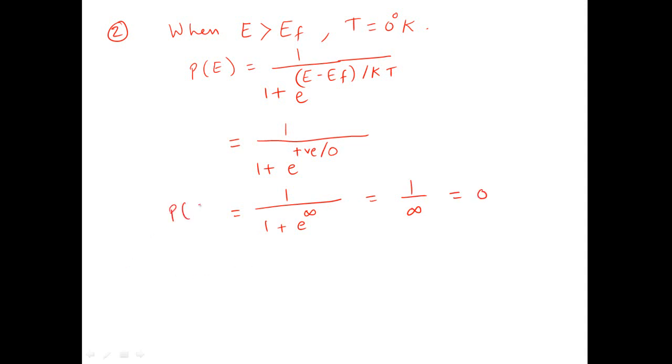So if this F of E yields a value which is equal to 0, it means that the energy state E, which is greater than the Fermi energy EF at temperature T equal to 0 degree Kelvin, will remain empty.